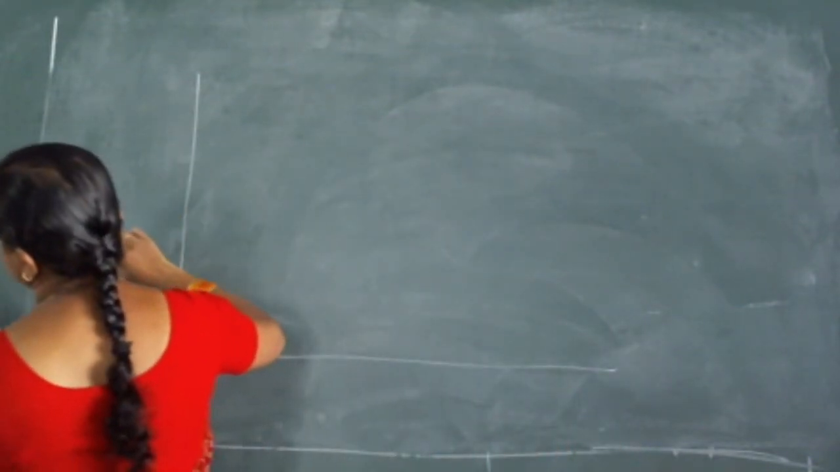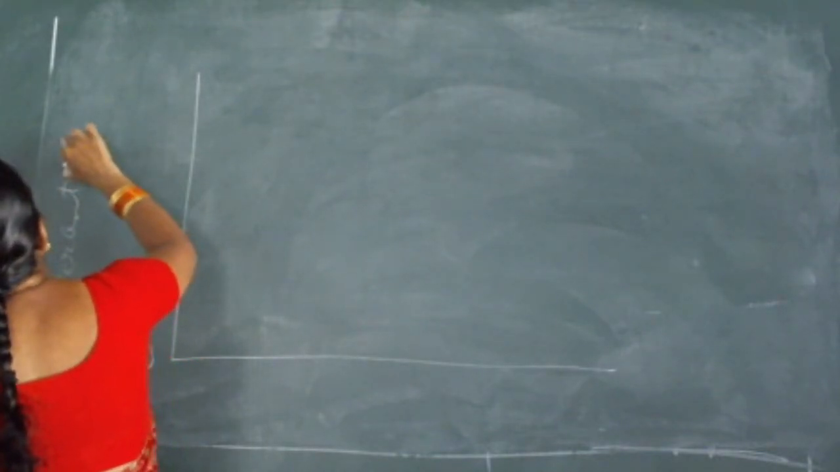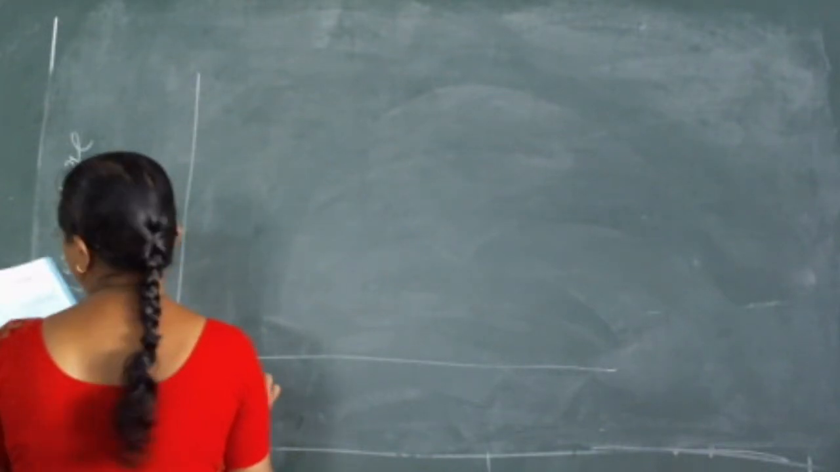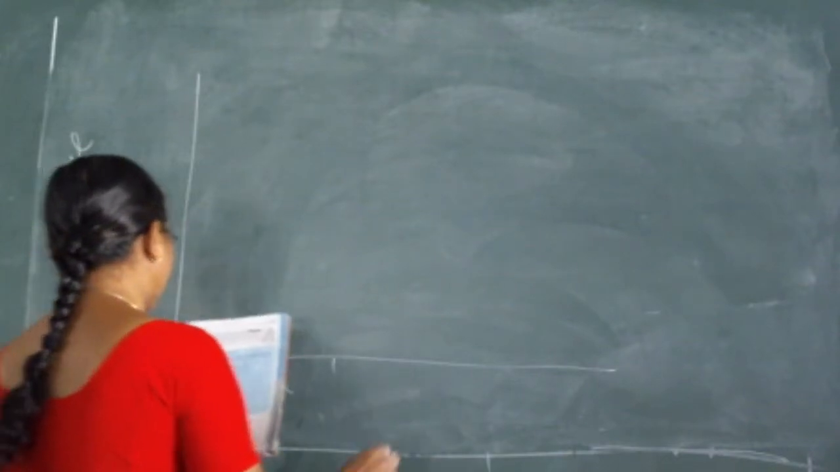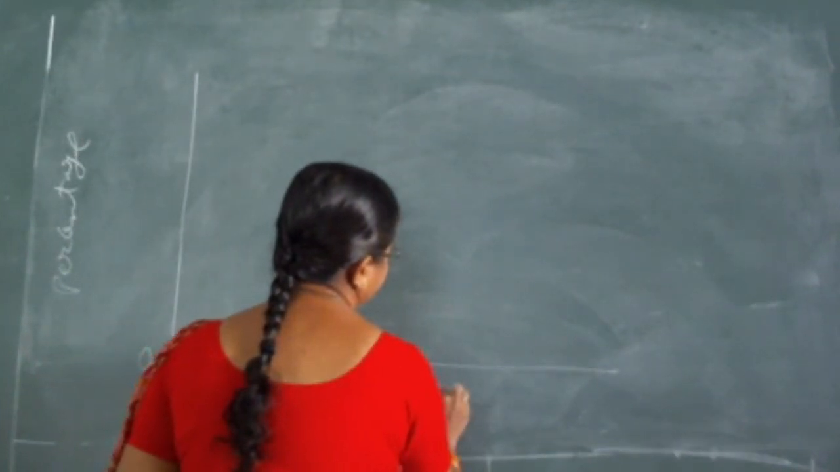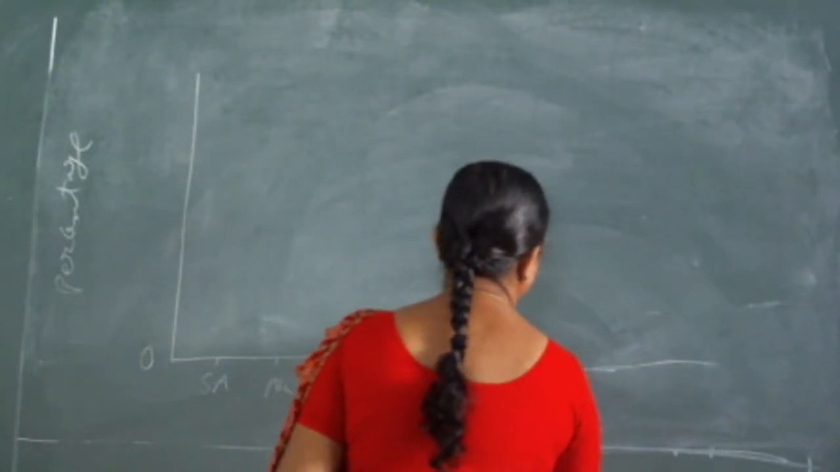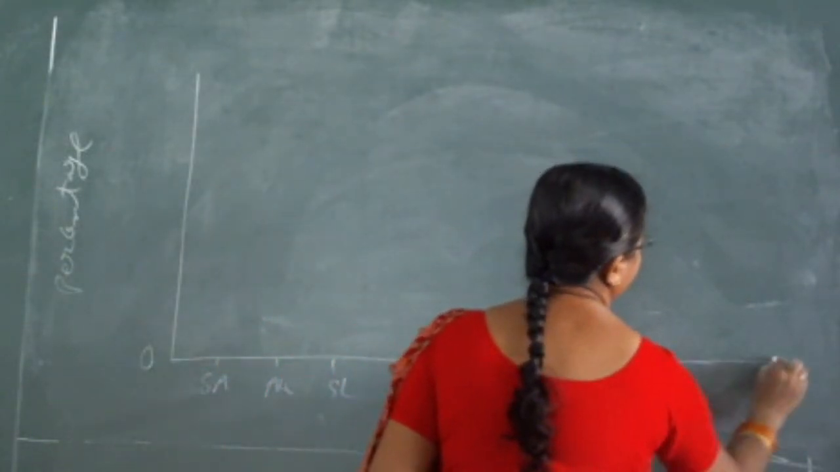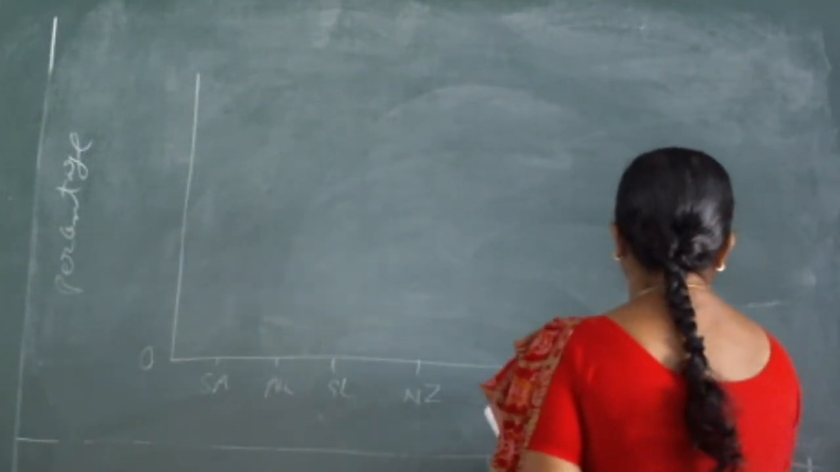See, percentage you can take on the vertical line. Teams, South Africa, Australia, you can take on the horizontal line. Sri Lanka, SL, and New Zealand, NZ, and England, E, and Pakistan, P, as well as West Indies, WI,